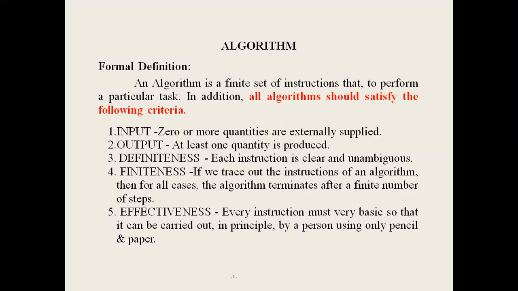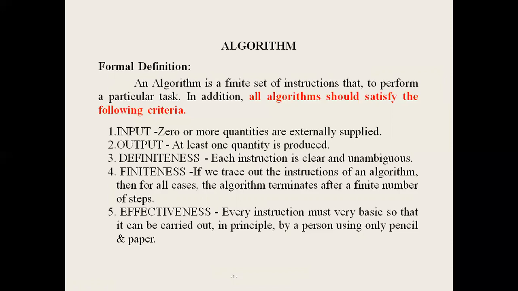Next one, finiteness. Each instruction must be clear, and finiteness means if you are tracing the instructions of an algorithm, then for all cases the algorithm terminates in a finite number of steps. Suppose you are tracing any algorithm, based on the conditions, the algorithm terminates in a finite number of steps. For example, the algorithm is completed in 10 steps or 20 steps based on the condition, such as a greater than 0.